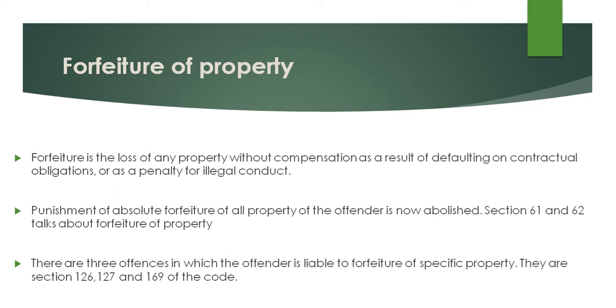If the person does not fulfil the provisions of the punishment, then his property can be forfeited. Sections 61 and 62 of this Act talk about the forfeiture of property.